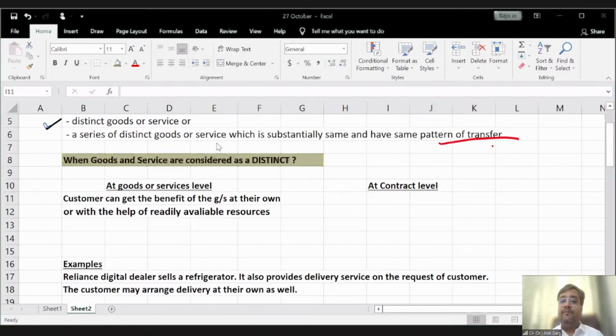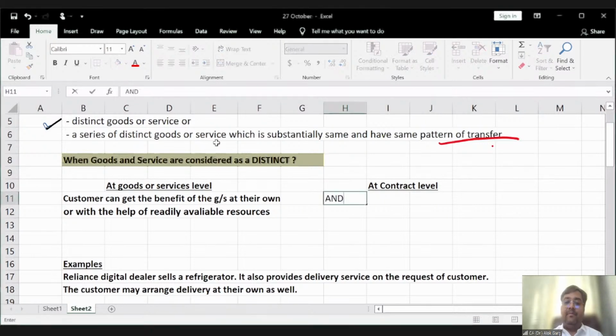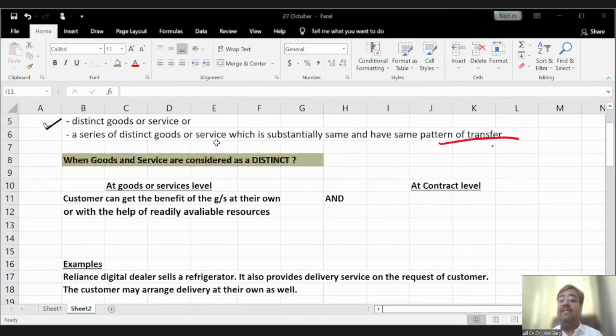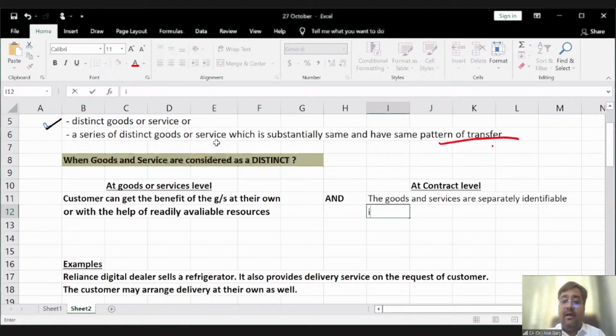It says that first, the customer can get the benefit of the goods and services on their own or with the help of readily available resources. And there is not 'or', that is 'and'. What is the 'and'? The goods and services are separately identifiable in the contract.